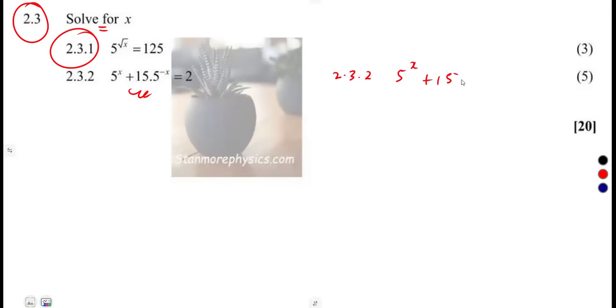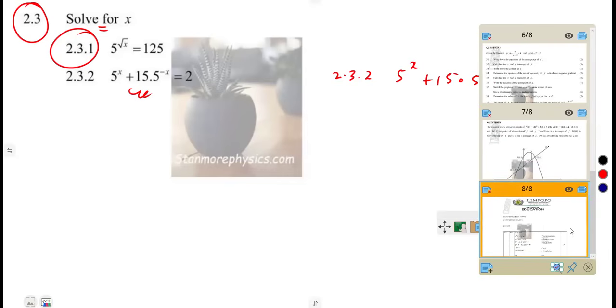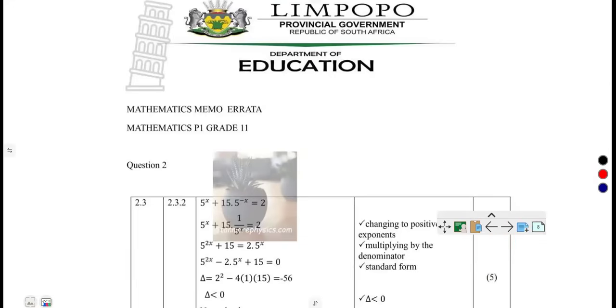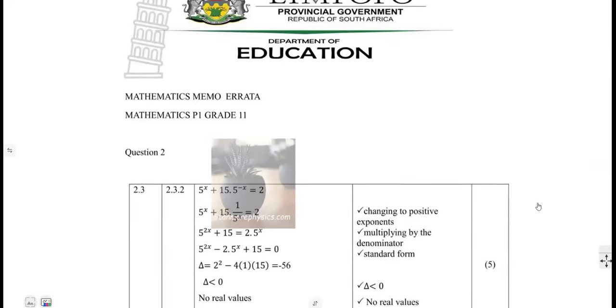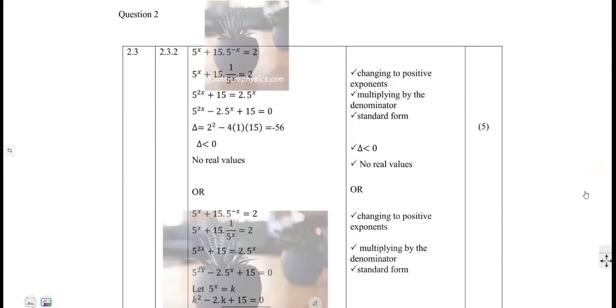2.32. That's back to our factorization if we want, or simply, so many ways. But that one was actually having an error. Let me just show you guys quickly. If you go through here at the end, 2.32, it was having an error. If we were going to try to solve it, you would see that at the end you're not going to be able to solve that part.